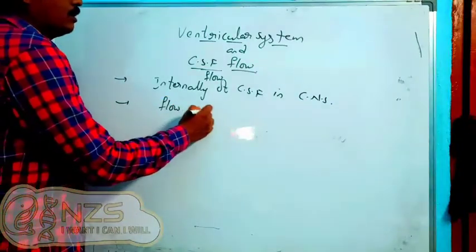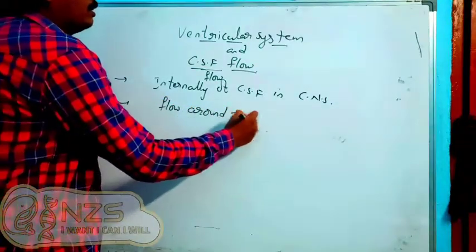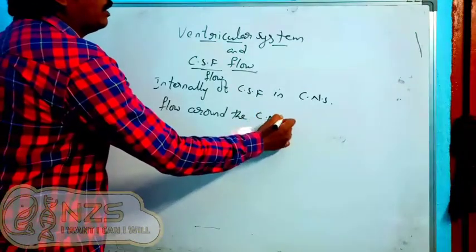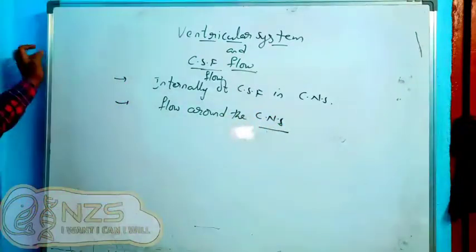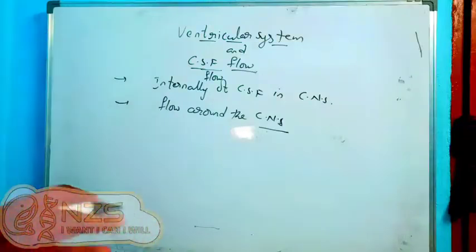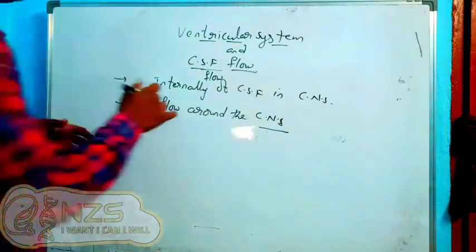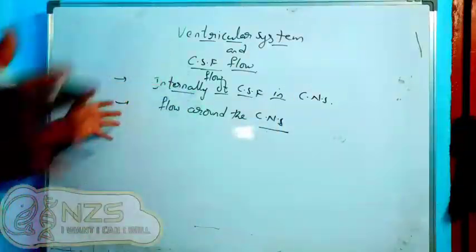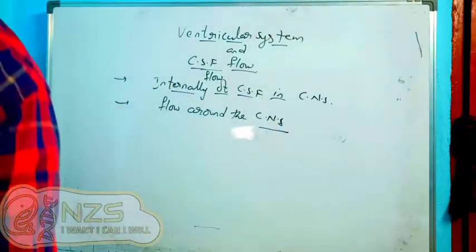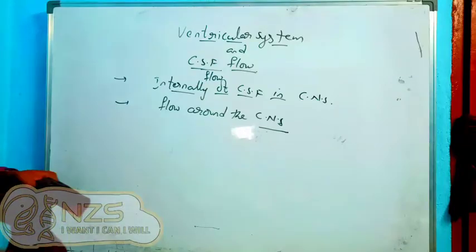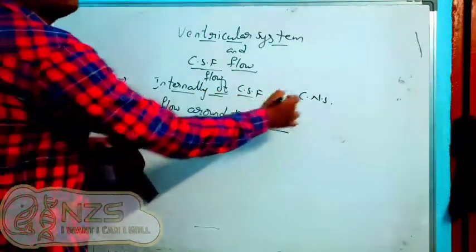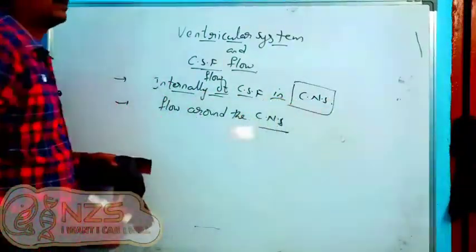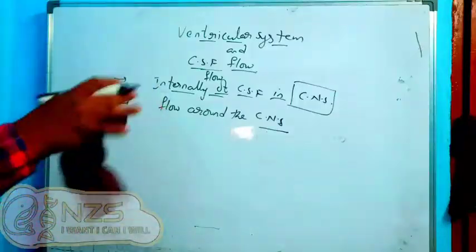Now you people know around the CNS, generally people say the subarachnoid space and all those things. But today we will mainly discuss the internal parts, the internal cavities of the CNS, and how the CSF will flow. But before discussing the flow of CSF, we should know the parts of the CNS where the CSF flows.